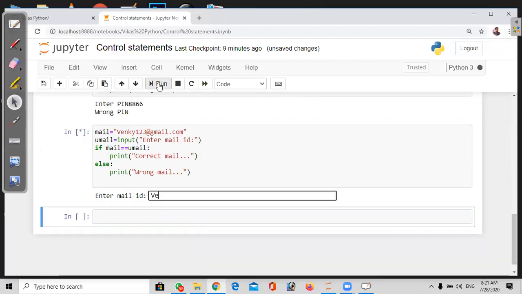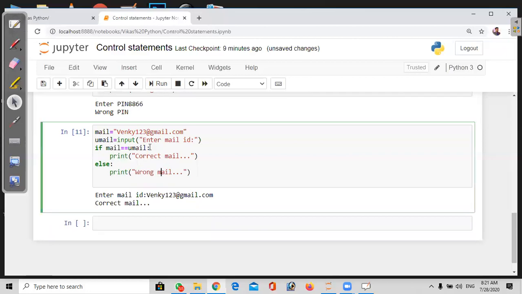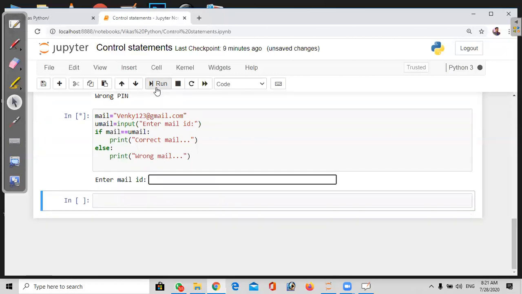See here, I used capital Venki123@gmail.com. So if you change anything, the result will change. I gave capital V. If I try to give small v, the output will give wrong mail, because it's a case sensitive language.